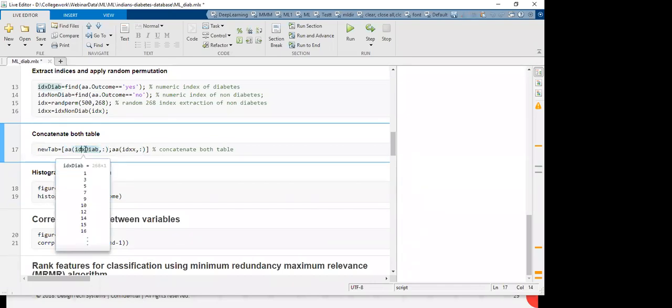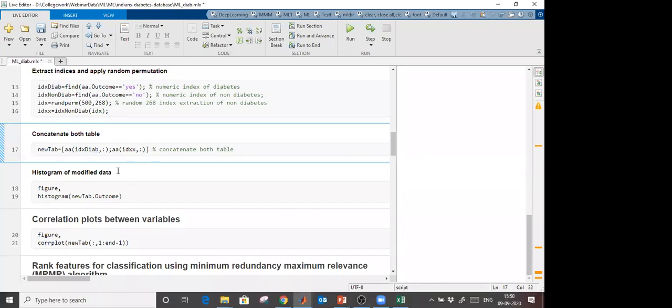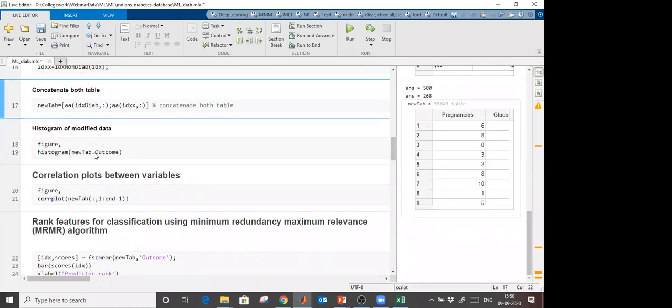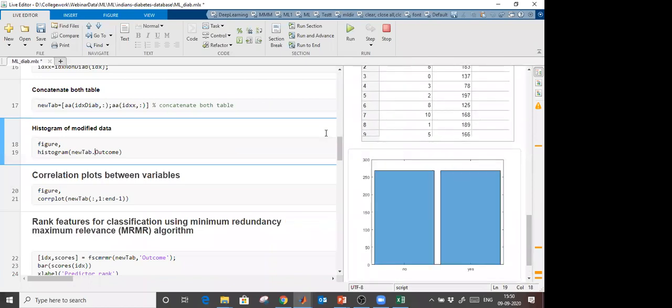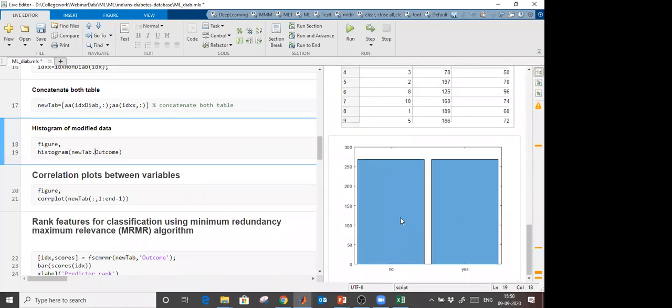So you see, this is the index, and I want all columns. For non-diabetes, the index and all columns. So you remember when we were discussing how to extract data from matrices, right? Same way we can do. Now check the histogram of that. Now you see that we equalized all our data, right?